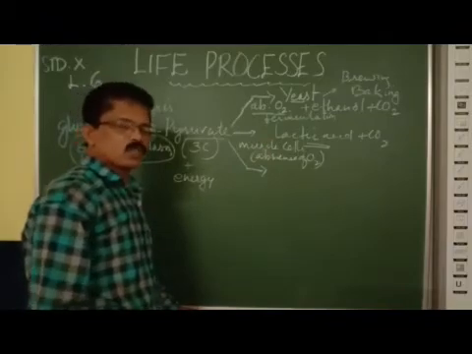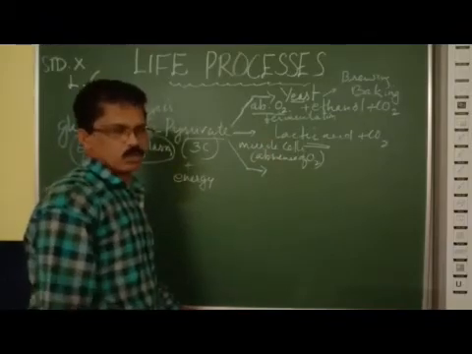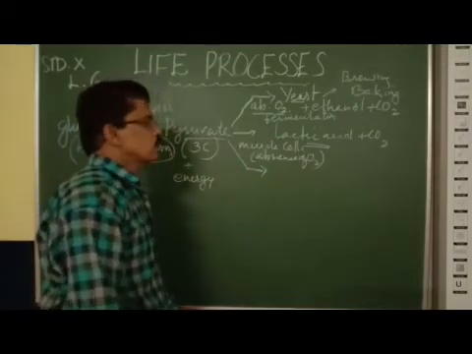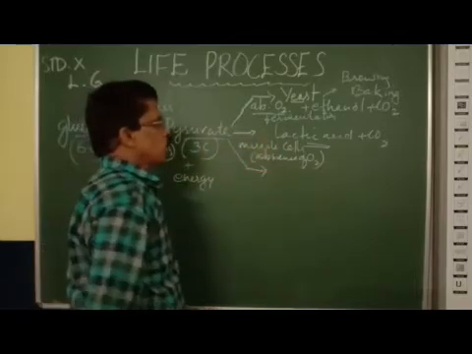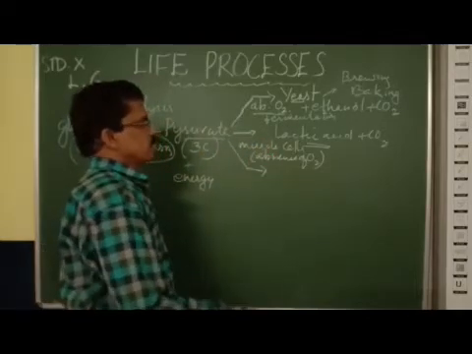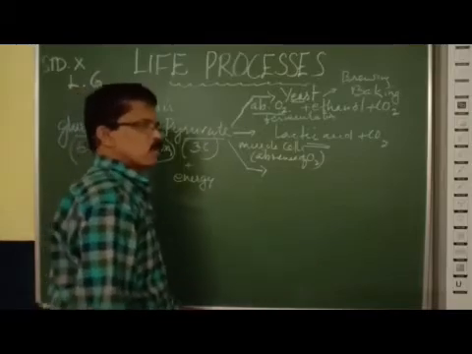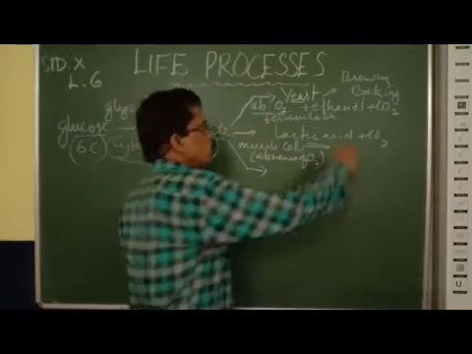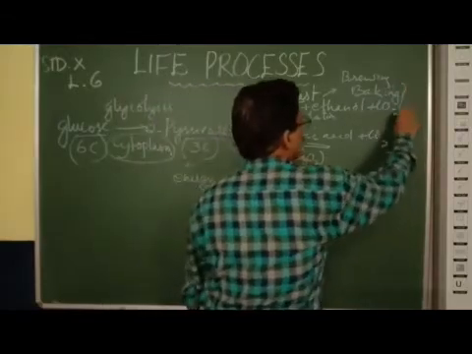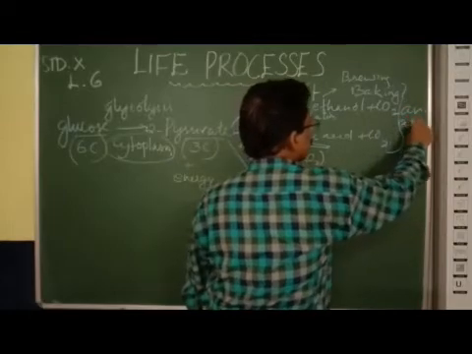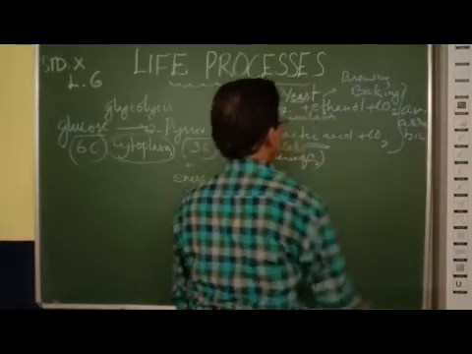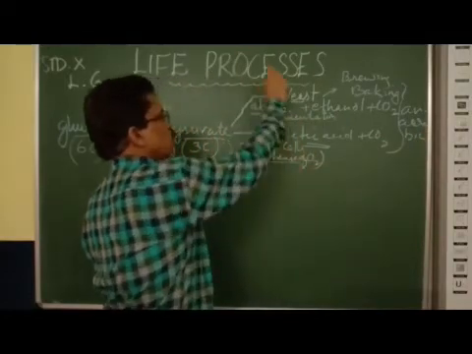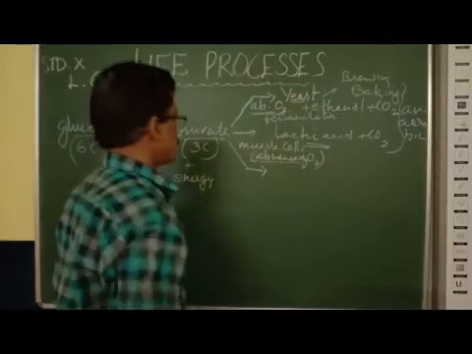Oxygen was there, but it was used up for aerobic respiration. Now the oxygen is no more in the muscles. At that time, anaerobic respiration takes place. Lactic acid is formed along with carbon dioxide. This lactic acid now causes muscle cramps. Both these reactions are together called anaerobic respiration, in the absence or lack of oxygen. So in yeast and muscle cells, anaerobic respiration takes place.